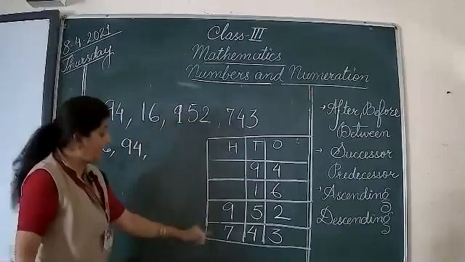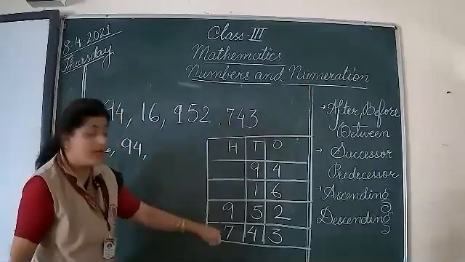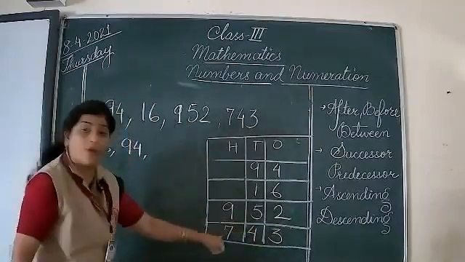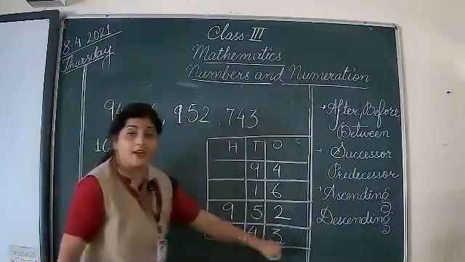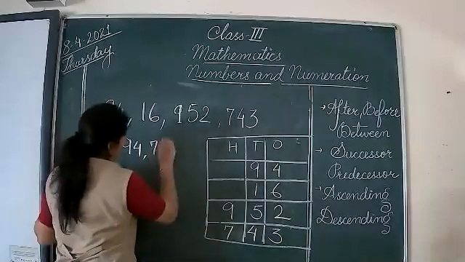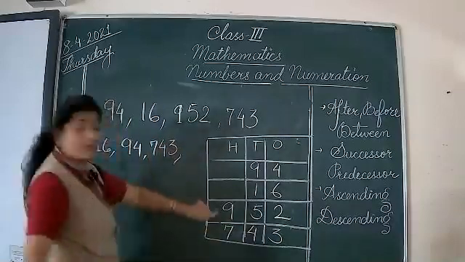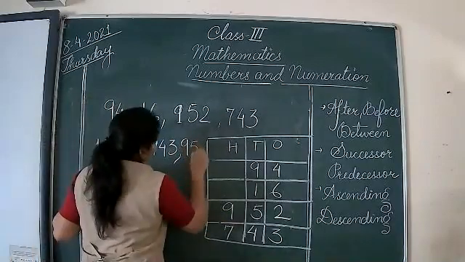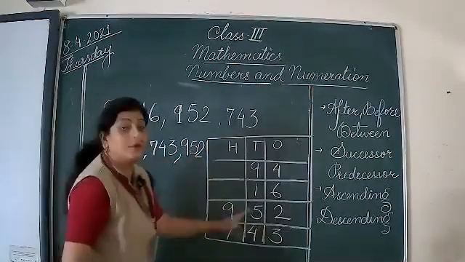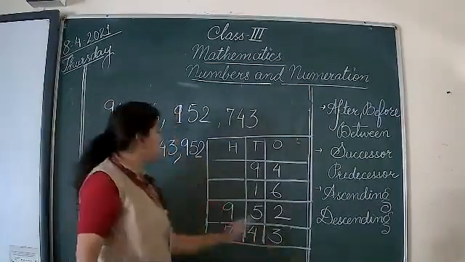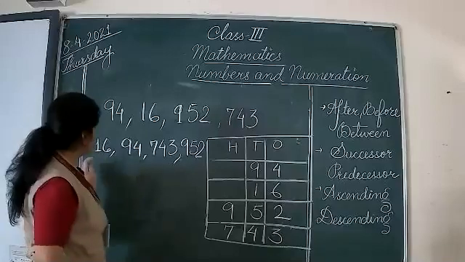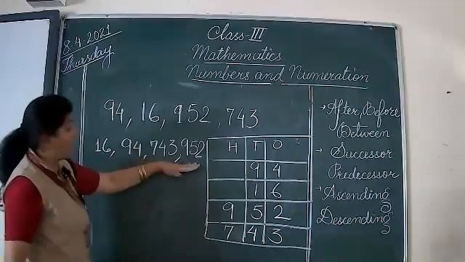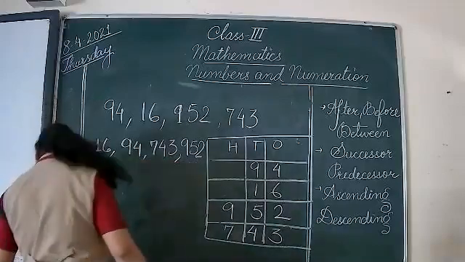In the hundreds column, 9 and 7 are there, easy for us to compare. Instead of looking at the whole number, we easily look at the first digit, that is 743. I can write 743 over here, and simply the last number that is left is 952. I can write it over here. So this portion needs to be done on the rough page. You need not write it over here. Your solution should be this much only: 16, 94, 743 and 952.